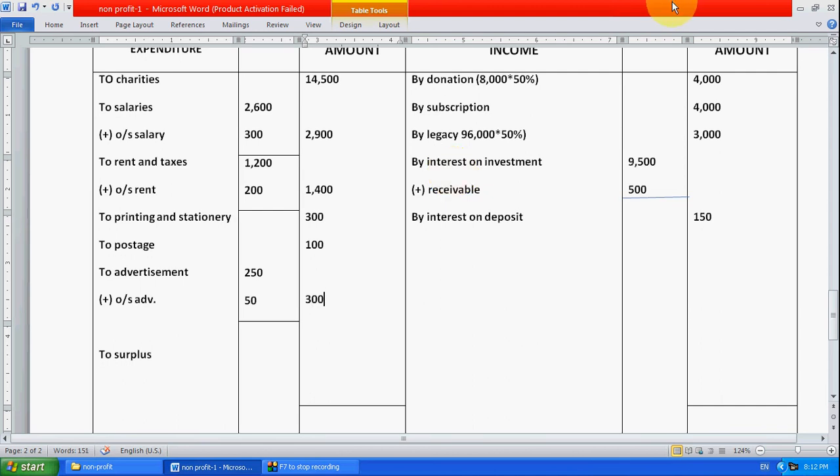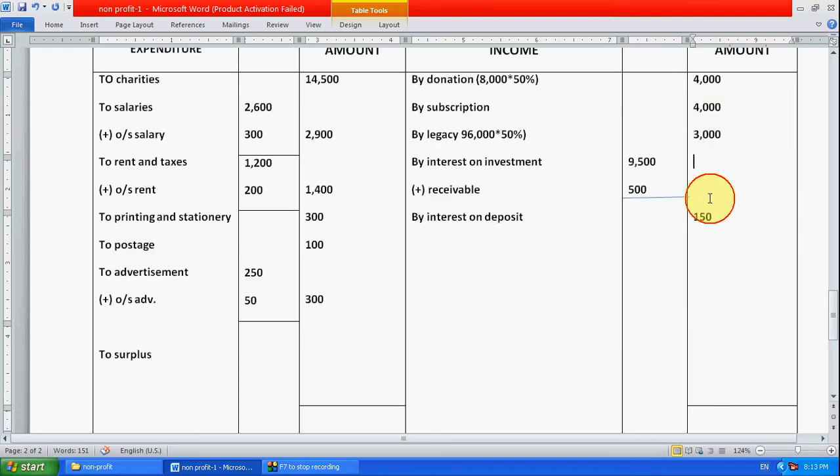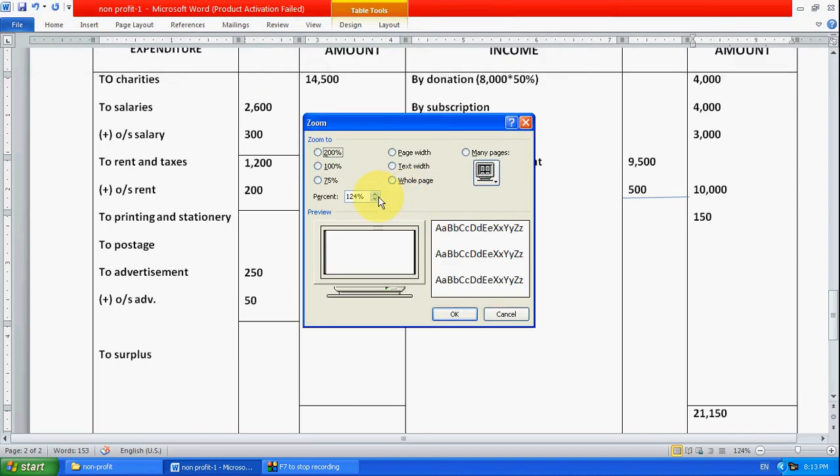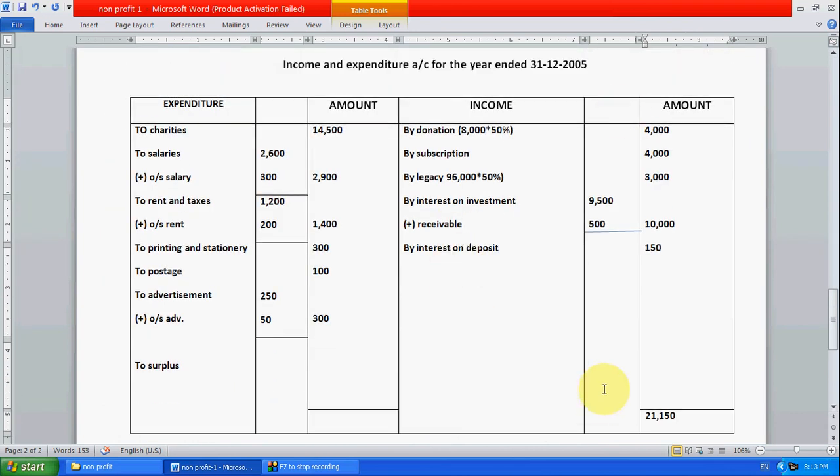Okay, so add all the income: 4,000, 8,000, 11,000, 21,000, 150. So right here 21,150. So now for the surplus, what we have to do,